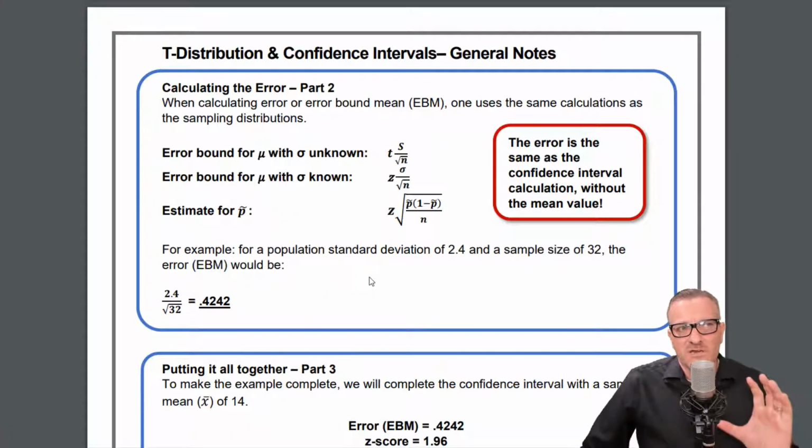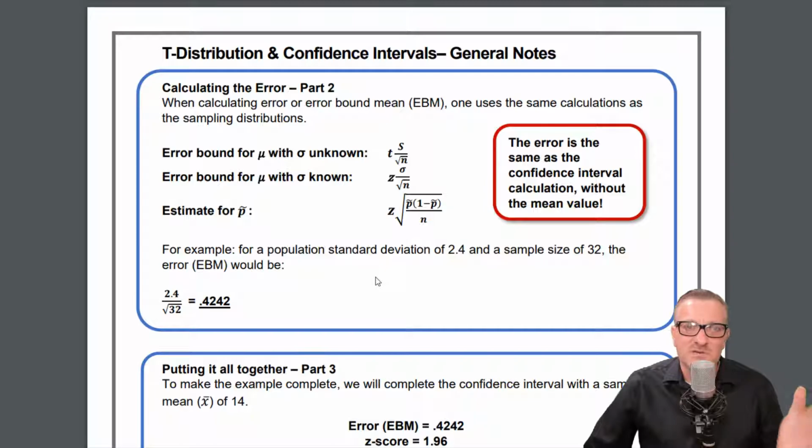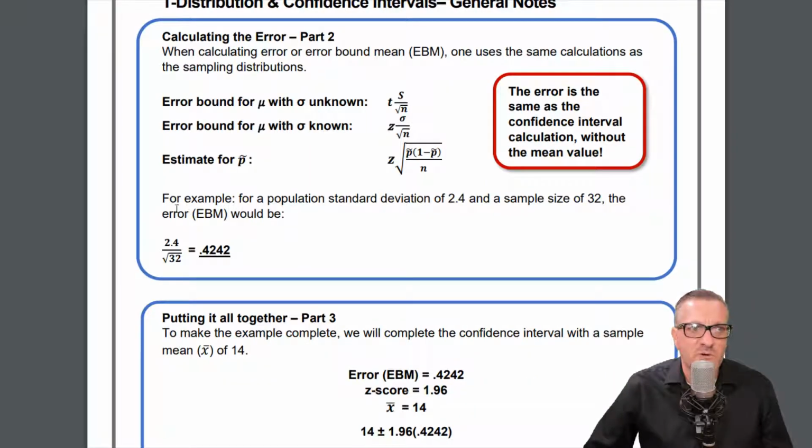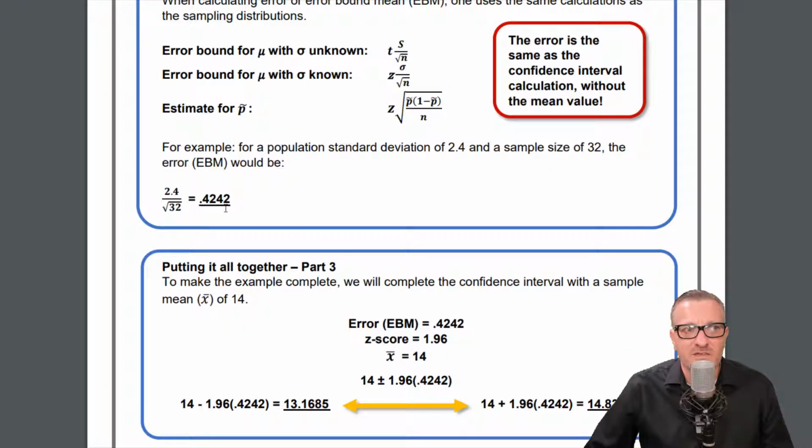Okay, and now we're going to go on to step 2. So we found the z-score for the 95% confidence level. And it says confidence interval. So it says when calculating the error-bound mean, one uses the same calculations as the sampling distributions. If this was a t-score one, we would be using this. If it was the z-score one, we're using this. If it is a proportion one, we use this. So it says, for example, for a population standard deviation of 2.4 and a sample size of 32, the error-bound mean would be this.